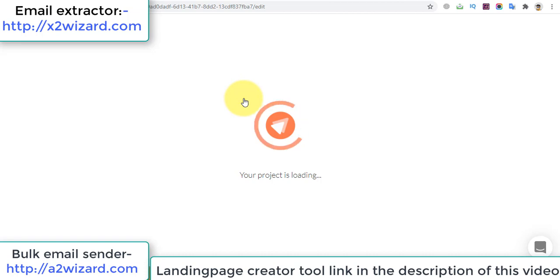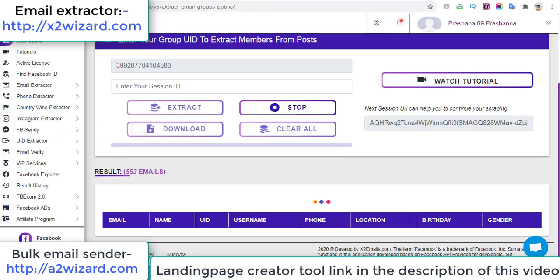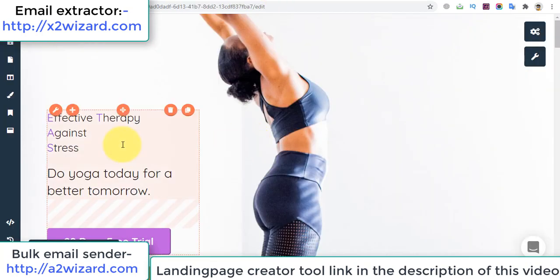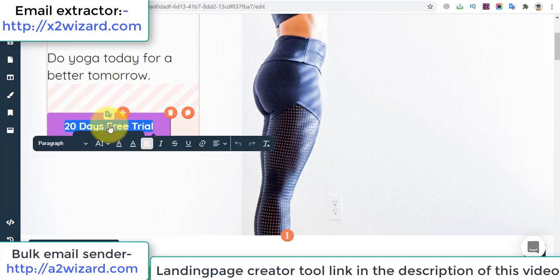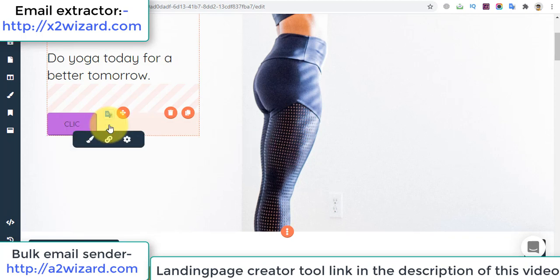Okay, so now this is the landing page software, which will cost you $197, but other software I have used a lot of, and they will cost you $100 per month or $500 for 6 months. But this is just a one-time $197 software, and you do not need any coding skills at all. Okay, this is all drag and drop landing page creator software, and you can change whatever you want using this software.